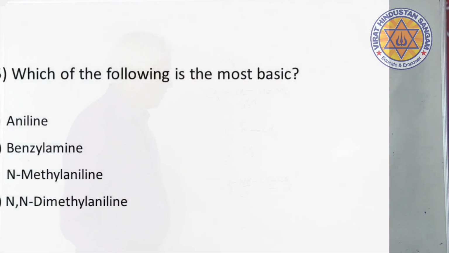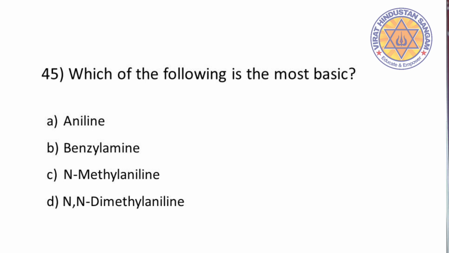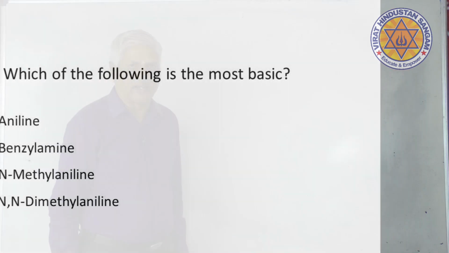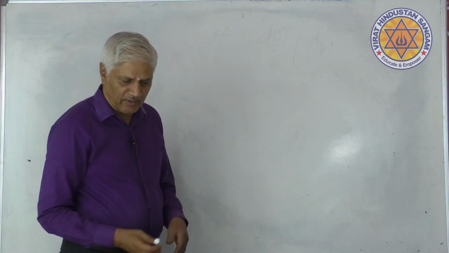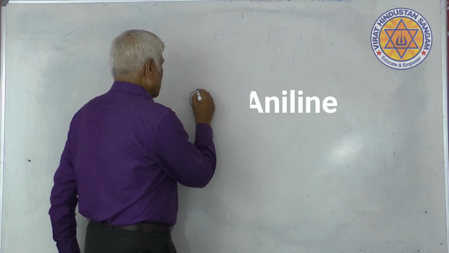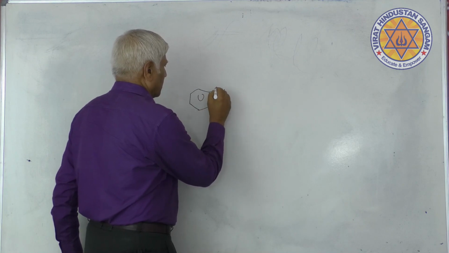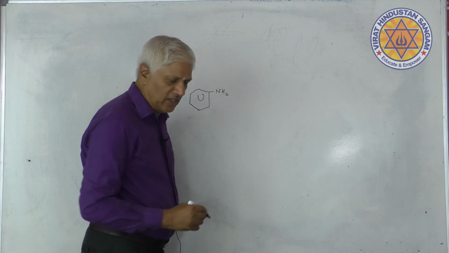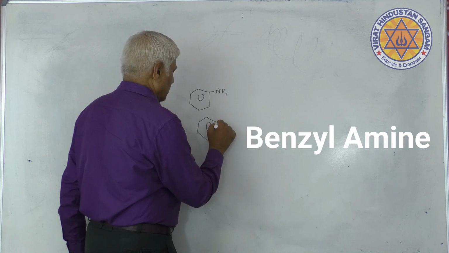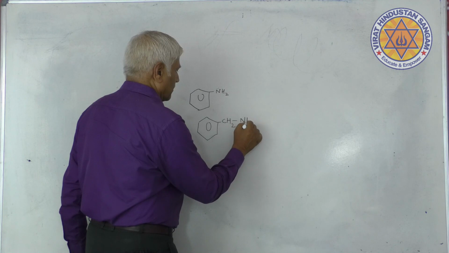Question number 5 has appeared on the screen. This is a slightly brain-testing question. Which of the following is most basic? Try to think over. Option A is aniline. Option B is benzylamine. What is benzylamine? C6H5CH2NH2.